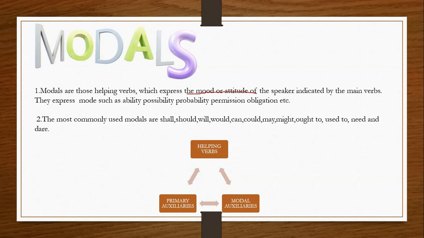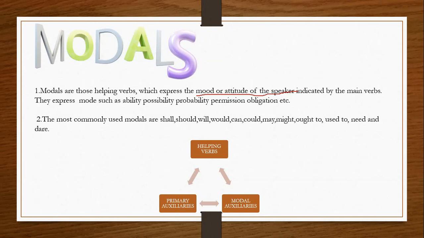It expresses the mood or attitude of the speaker indicated by the main verb. They express moods such as ability, manner, possibility, permission, probability, obligation, and duty.